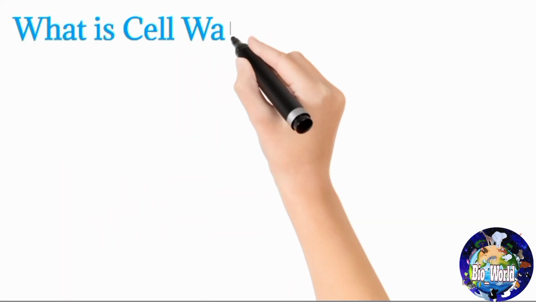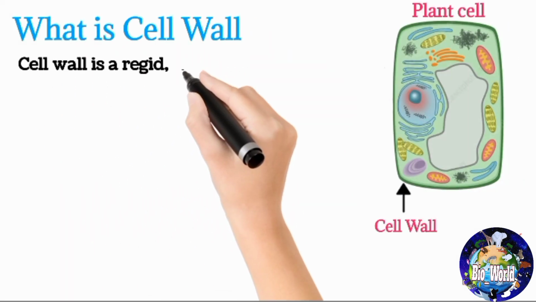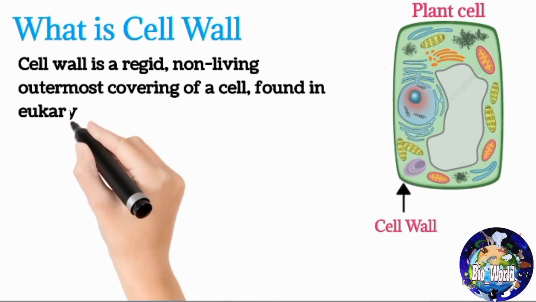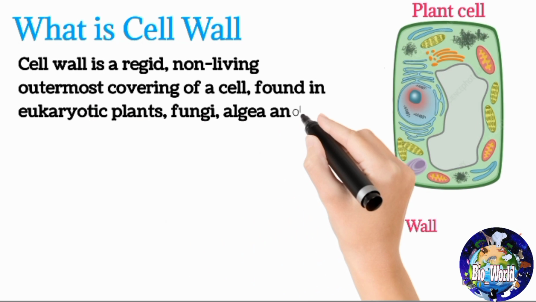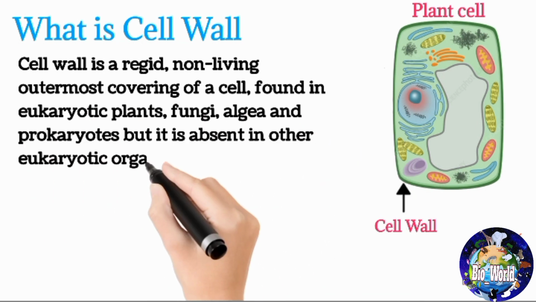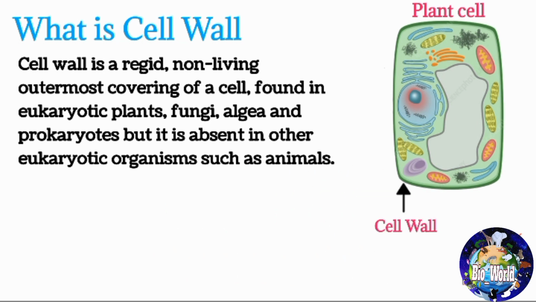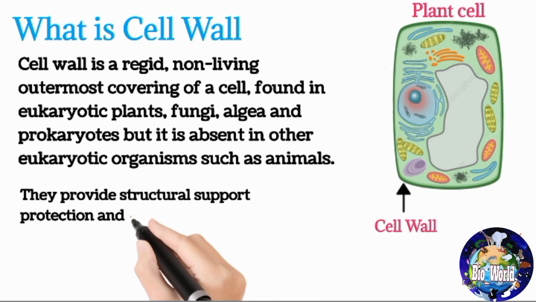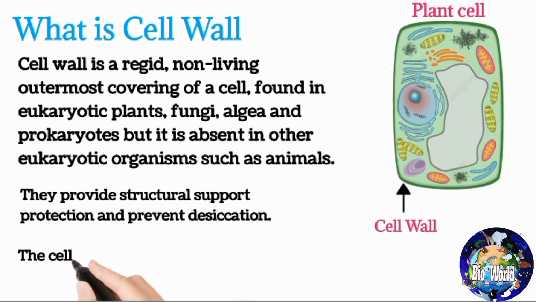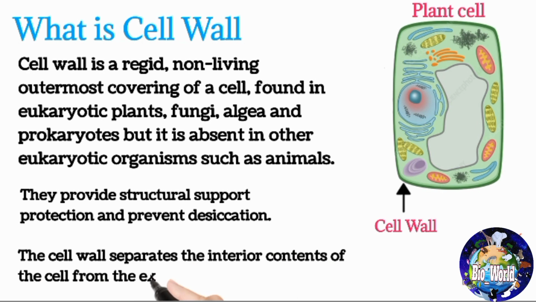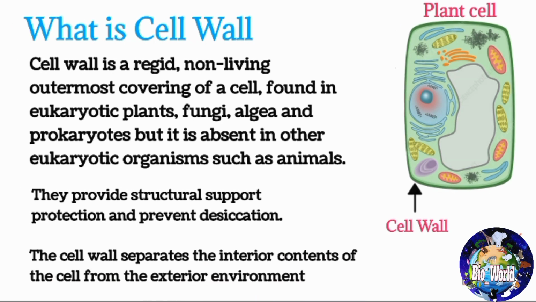What is a cell wall? Cell wall is a rigid, non-living outermost covering of a cell, found in eukaryotic plants, fungi, algae and prokaryotes, but it is absent in other eukaryotic organisms such as animals. They provide structural support, protection and prevent desiccation. The cell wall separates the interior contents of the cell from the exterior environment.